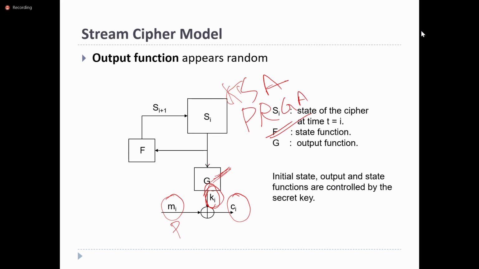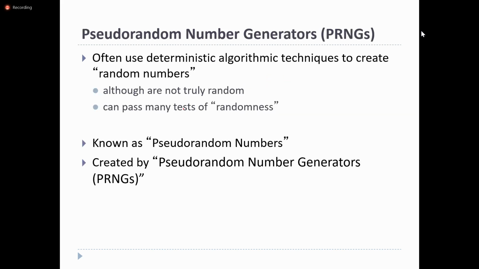In order to generate this Ki, it uses the state of the cipher. It uses an array or matrix, and also a state function. We will see how the state function and the state array are implemented. As I said, pseudo-random number generators are used to generate the key streams.